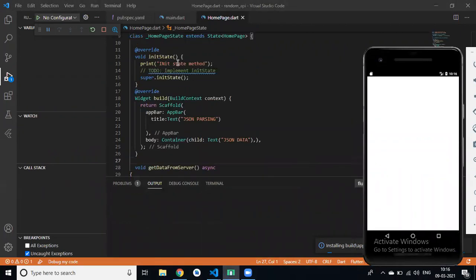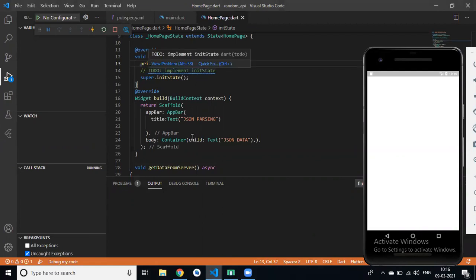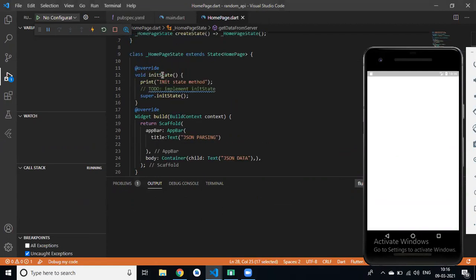So in init state, by default, which statement is called? Print, right? So first we will check whether this statement is called or not. Then we call this method in init state. Clear?